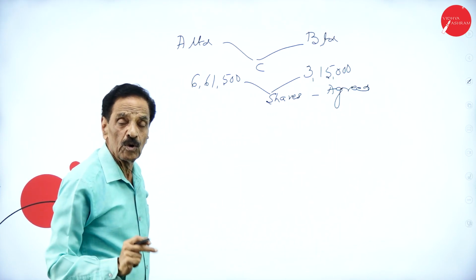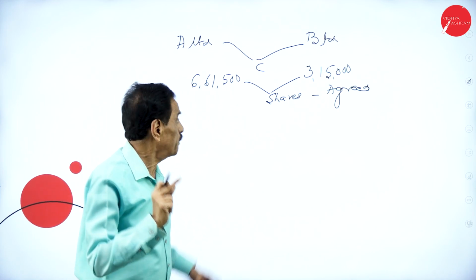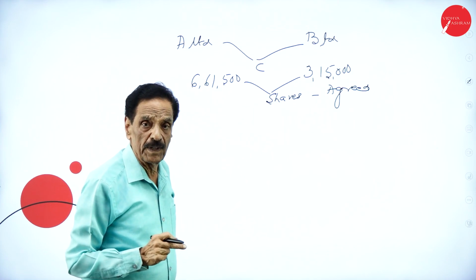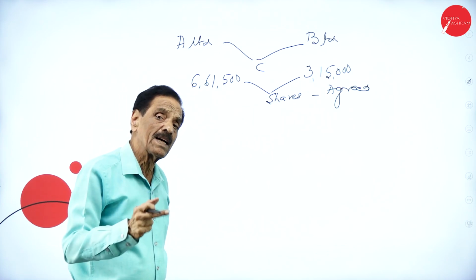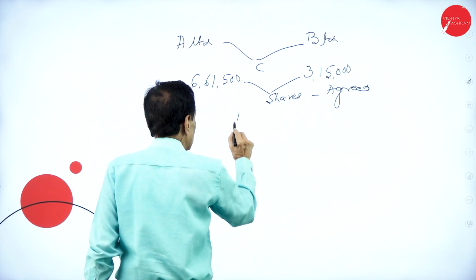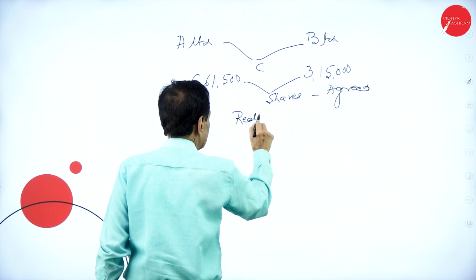So, who is going to pay? C Limited is going to pay A Limited and B Limited 6,61,500 and 3,15,000. They take over all the assets and liabilities. So, they have to prepare an account called realization account.